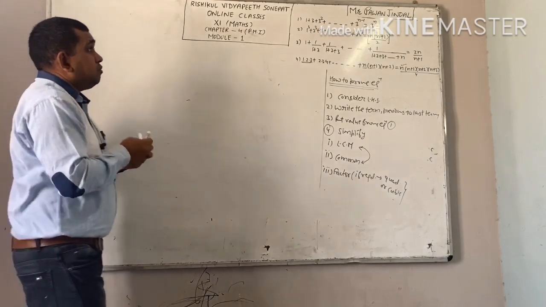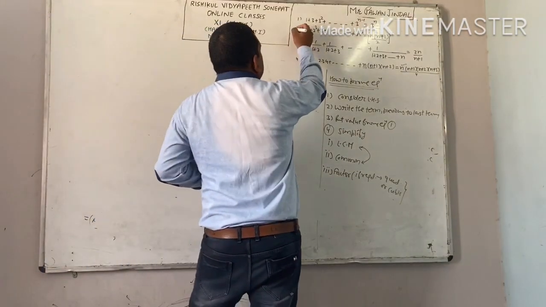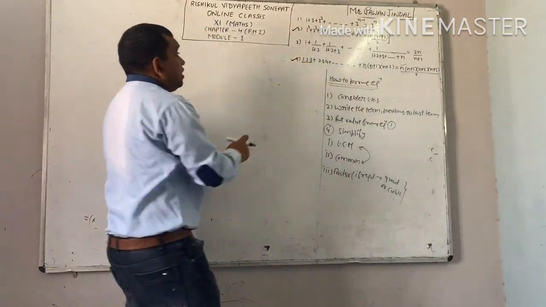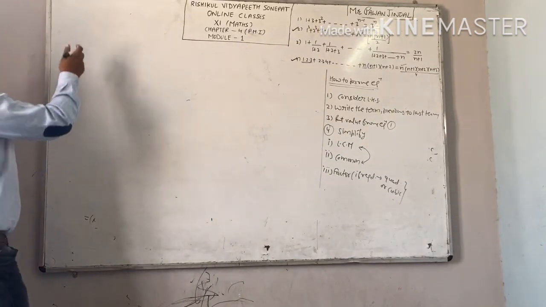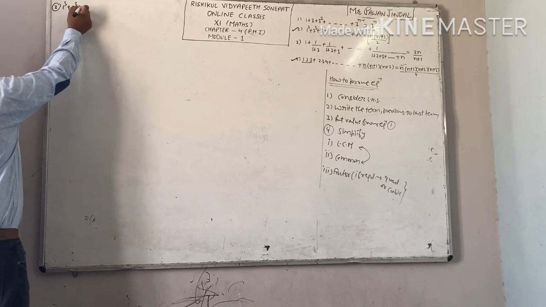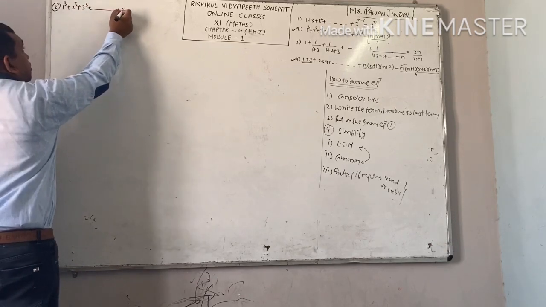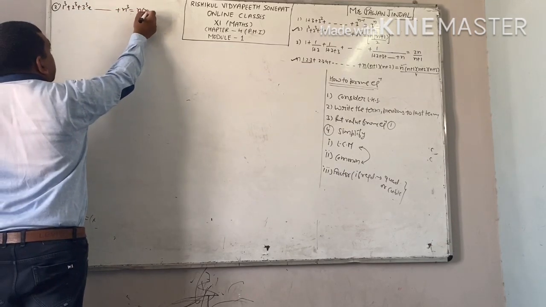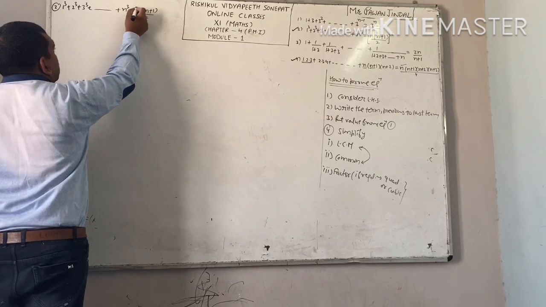Now, next problem, see question number 2. What we have already done. Question number 2: 1 cube plus 2 cube plus 3 cube plus up to n cube is equal to n into n plus 1 by 2 whole square.